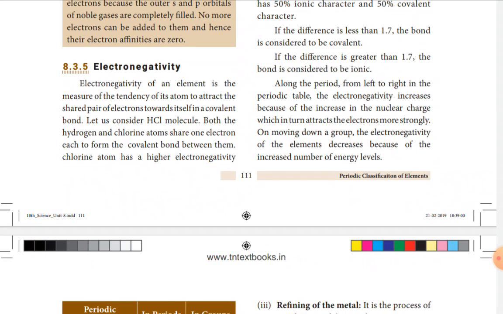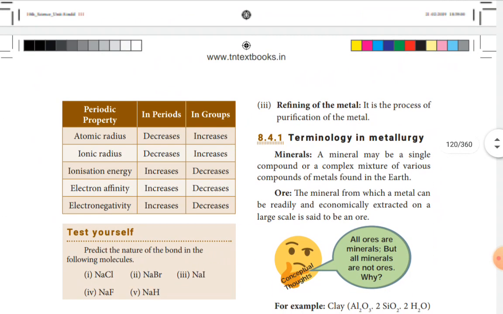At the same time, when we go down along the group, the electronegativity of the elements decreases because of the increase of number of energy levels. When more energy levels are there, the electrons are moving away from the nuclear charge. So this is not having more electronegative character. Then the simple tabular column is given here, which is going to illustrate the property of the atomic radius, ionic radius, ionization energy, electron affinity, electronegativity.